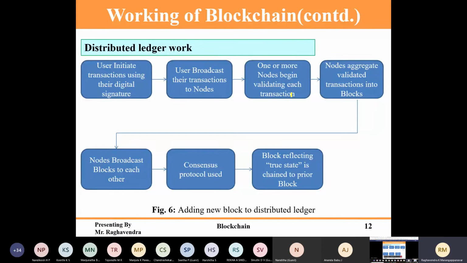This is completely based on mining. A node aggregates validated transactions into blocks. Once that block is mined, it will be broadcast to the others, and the consensus protocol decides whether that block has to be accepted or not. Once it is accepted, it will be added to the chain. Otherwise, it is considered to have invalid data.